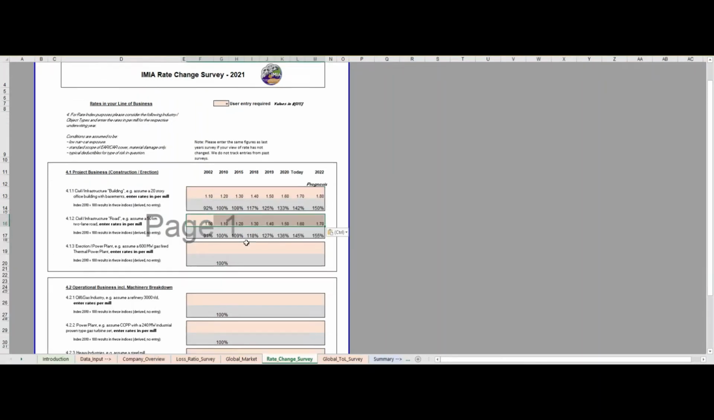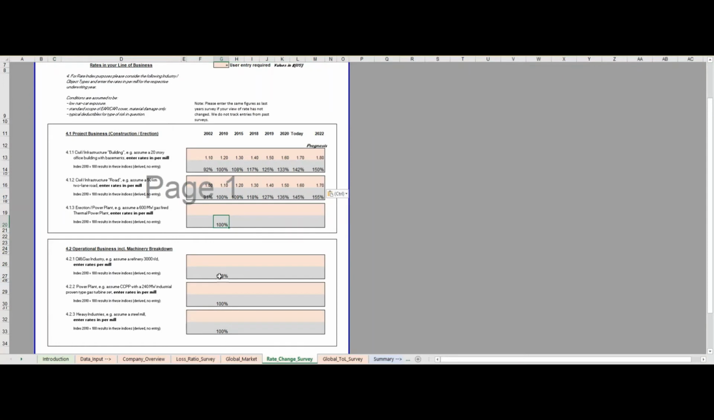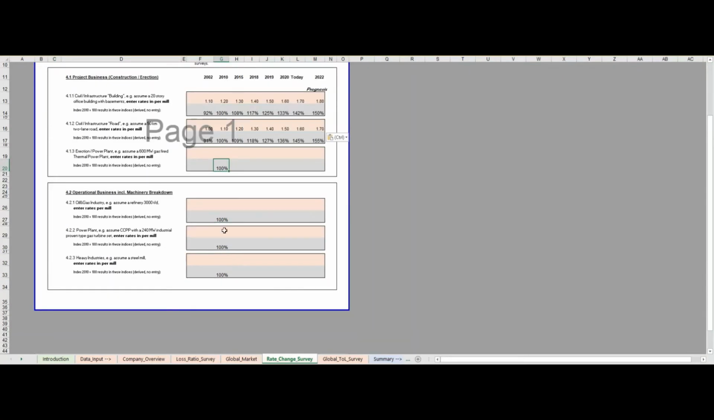It's also important to point out that although 2010 has been set to 100%, this does not mean that 2010 is when the market was hard. It's simply used as a reference point to calculate the index for the other years.